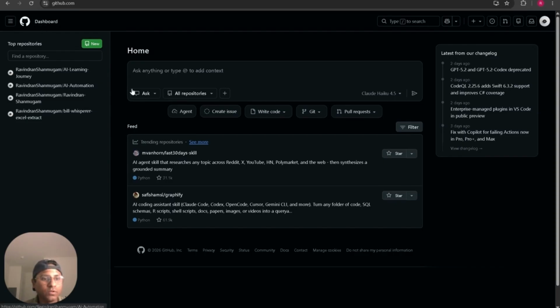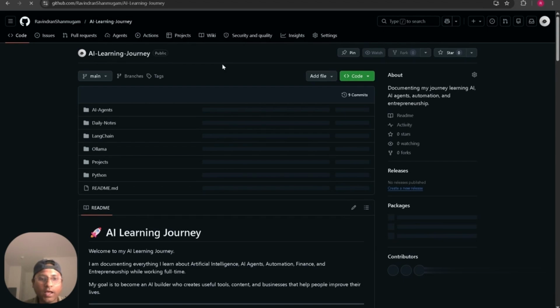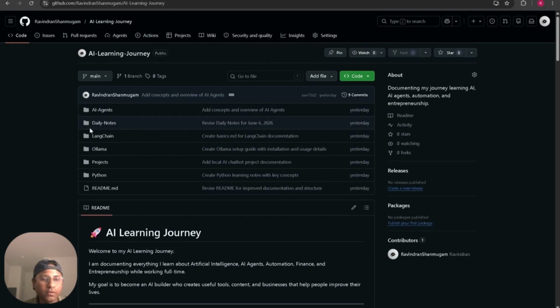This is my dashboard, and under the dashboard, I have different repositories. My first repository is AI Learning Journey. Under the AI Learning Journey, I have a bunch of folders: AI agents, daily notes, LangChain, Ollama, projects, Python. Don't worry about that. They are just simple folders, and each folder has its own information, like the daily notes, especially.